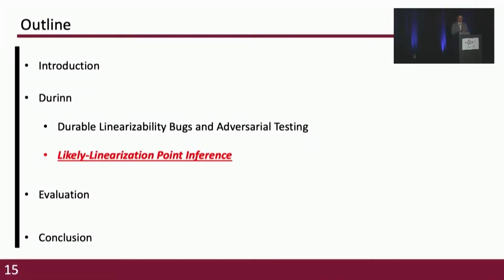We have just presented how to classify bug patterns and how to use adversarial testing to construct the worst case scenario for bug patterns. Those techniques assume that we already know the linearization point. And now we are going to present how to infer the likely linearization point from programmers.